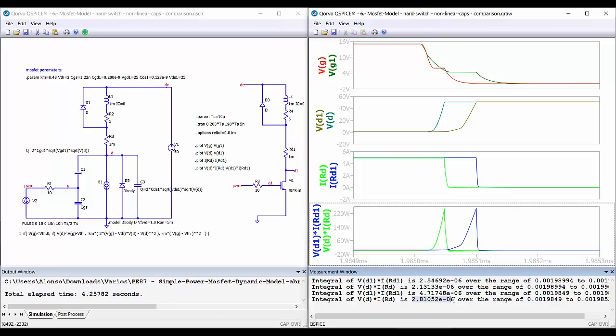Maybe in the future we can try to model the nonlinear capacitances better with a more accurate expression, so we get good accuracy at low voltages and also at high voltages, and with this we might get a better approximation between our model and the model from QSpice. The real objective of our simple model is to be able to use it later to understand the switching process that we have when driving a MOSFET transistor.